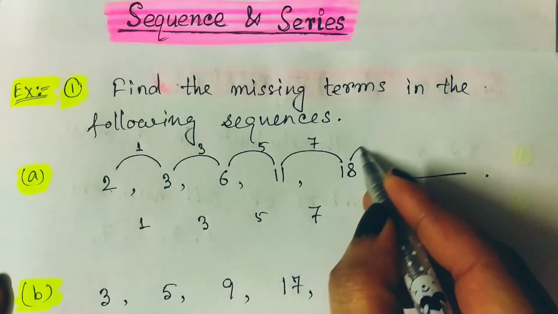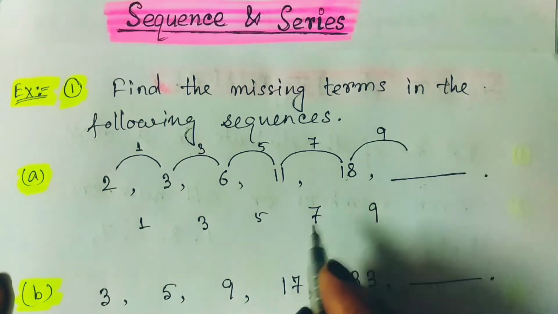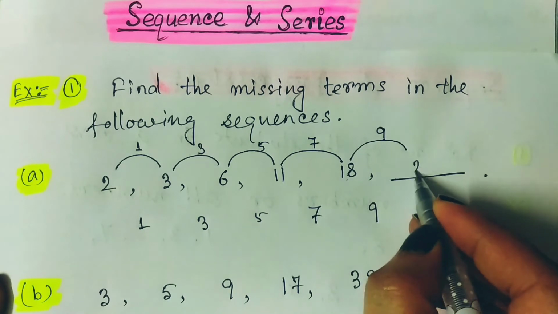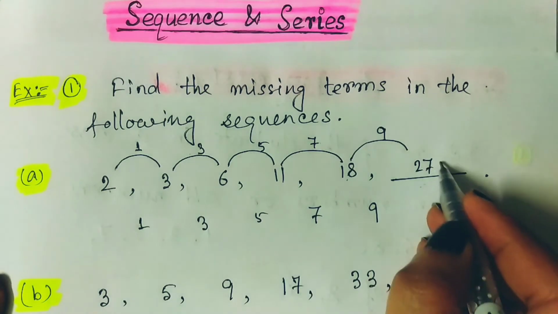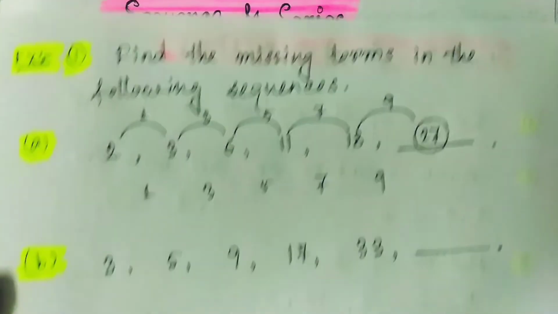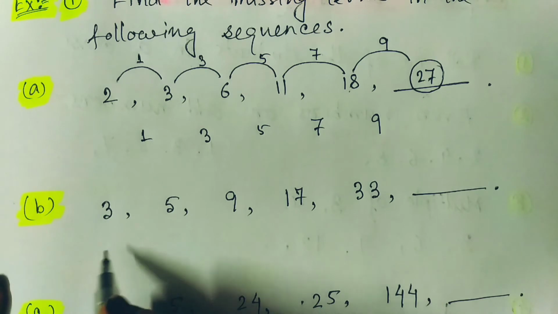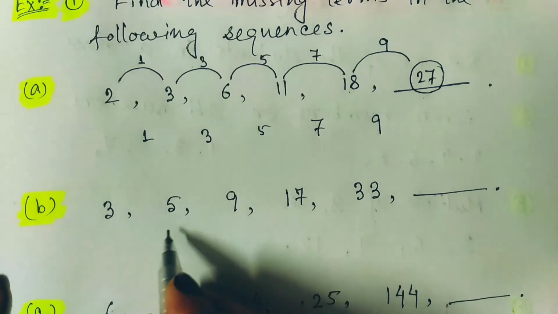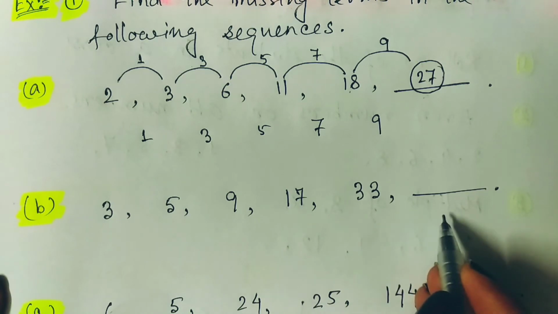So the next number should be 18 plus 9, that means 27. That is the missing number which we can find. Next, one more example, with the numbers 3, 5, 9, 17, 33. What should be the next?